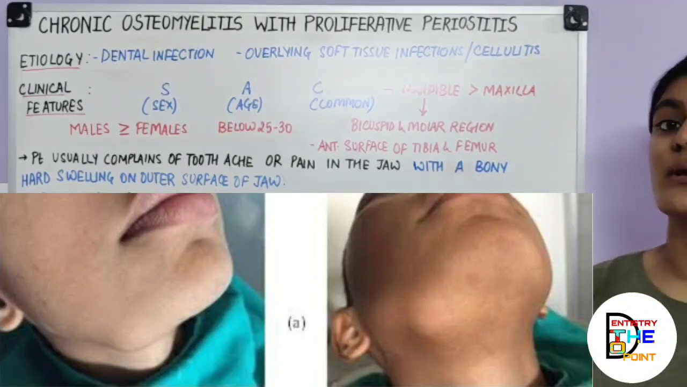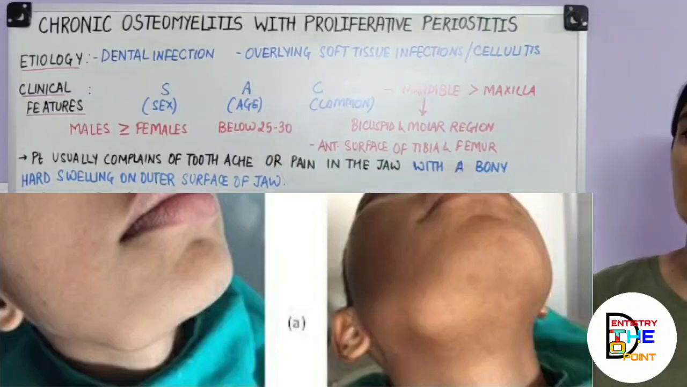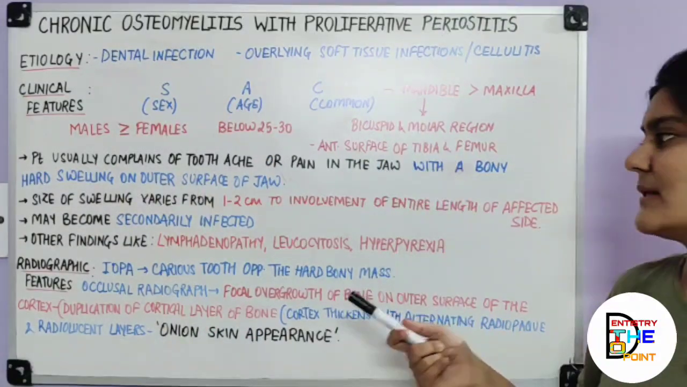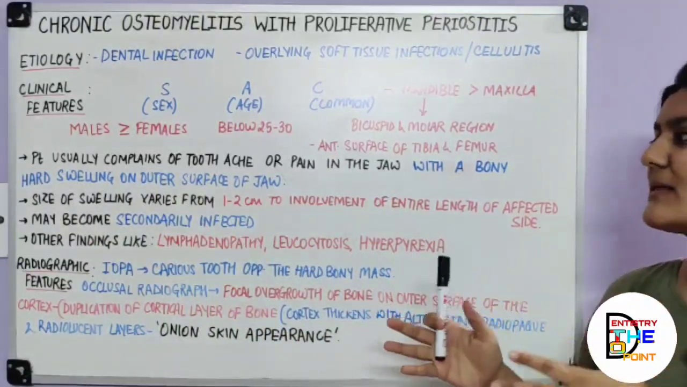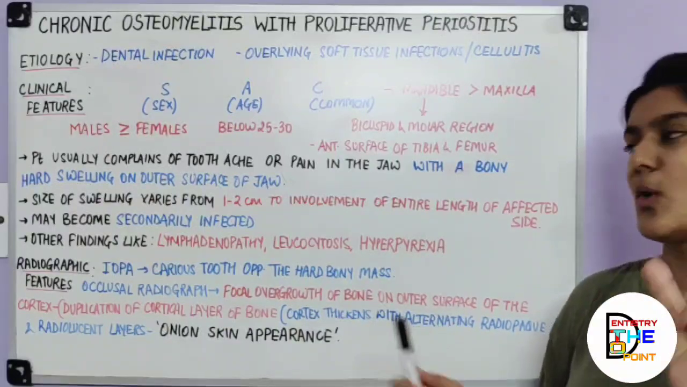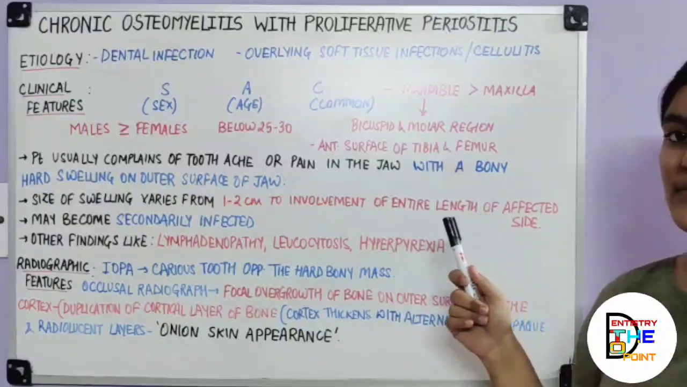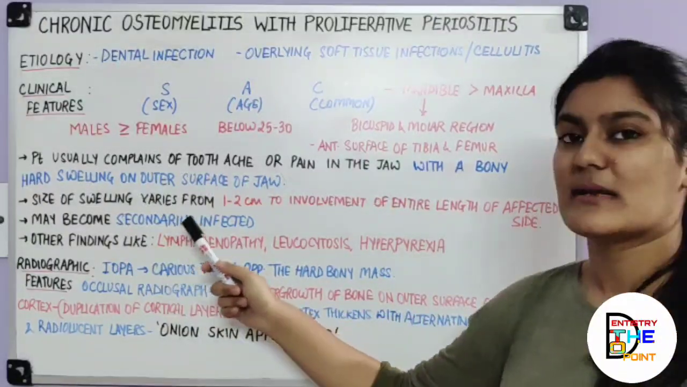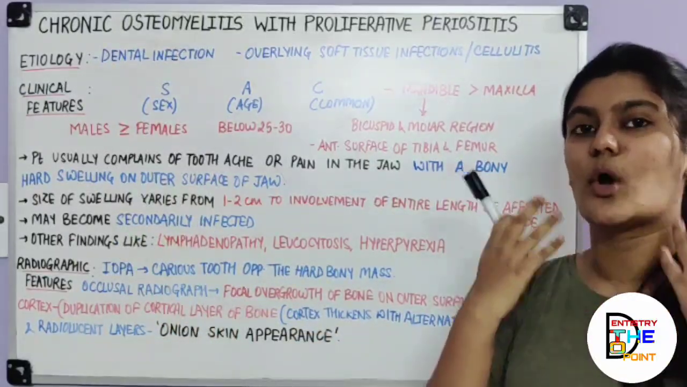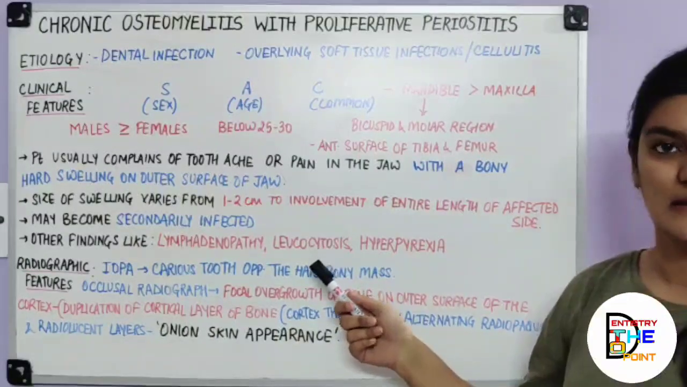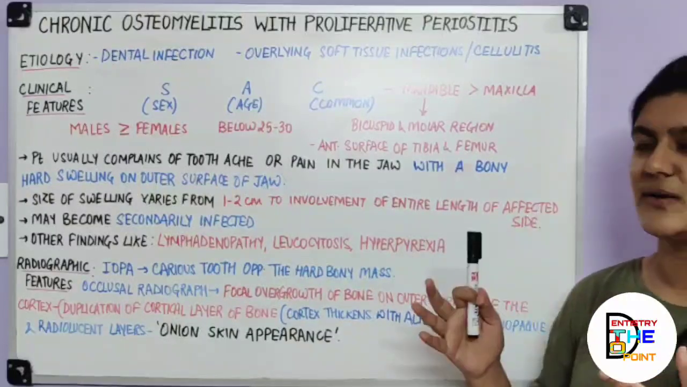Okay, so in this the patient will come to you with a swelling of the outer surface of the jaw. Okay, and the causative thing is always going to be a dental infection more commonly. Occasionally these can be there. The size of the swelling varies from 1 to 2 centimeters. Either, if it's an initial form, the swelling is going to be small, 1 to 2 centimeters, or to an extent it can involve the entire length of the affected side. Okay, it may become secondarily infected. Other findings may be lymphadenopathy, that is involving your lymph nodes, leukocytosis, increased WBC count, definitely because it's an inflammation, and hyperpyrexia, that is nothing but high grade fever.